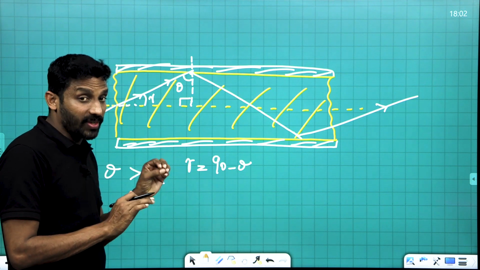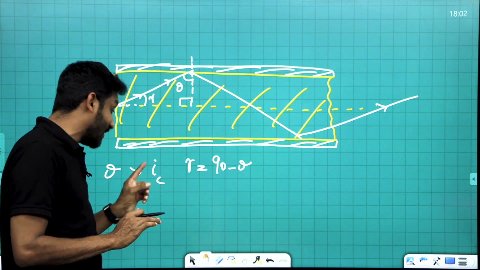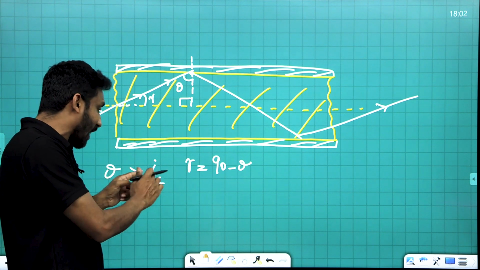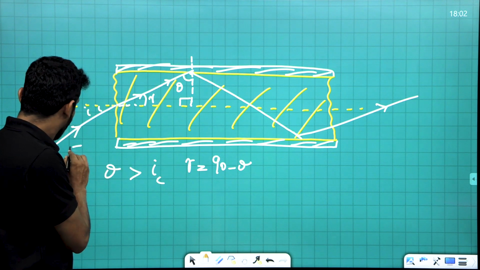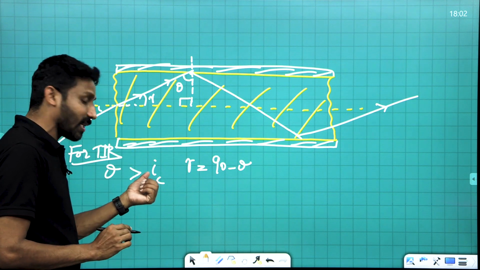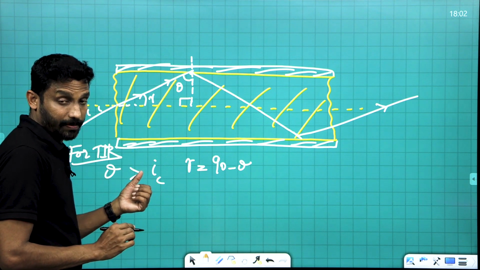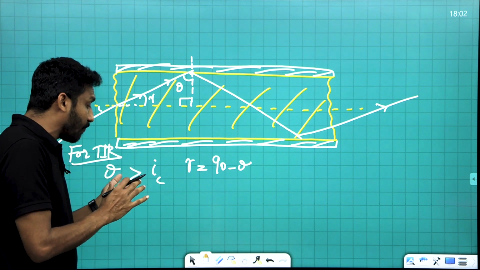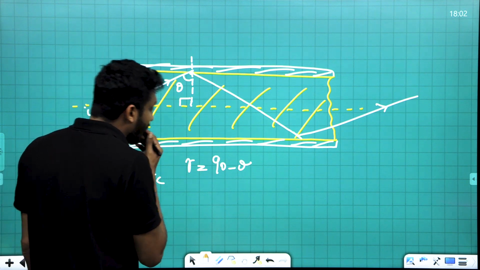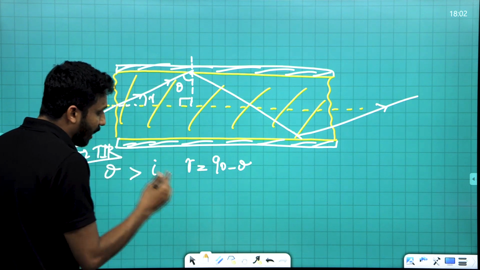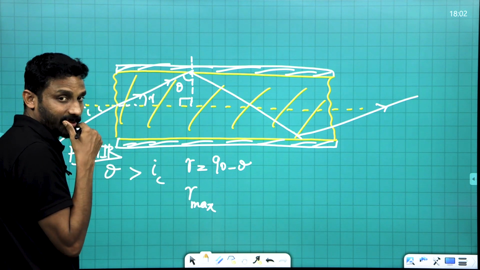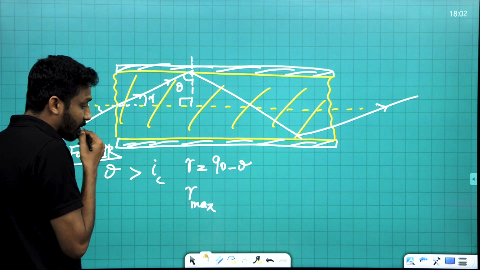The minimum value of theta for TIR is IC, since theta should be greater than IC for total internal reflection. So I'm taking theta minimum as IC, and I'm writing R max, the maximum value of R here.